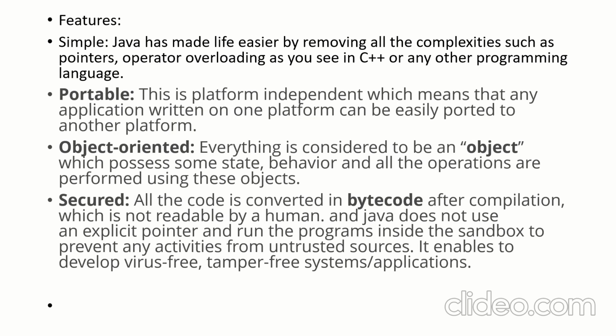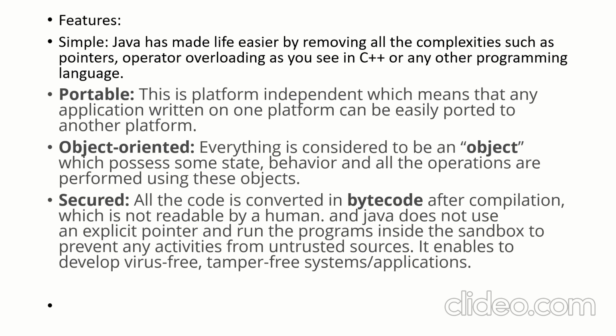Features: Java is simple. Not just secure, it's also known as a simple language. Why? In other languages like C or C++, you have concepts like operator overloading, pointers, and so on, and it's actually difficult to understand. But in Java, you don't have those things, so it makes your life easier when these complexities are not involved in the language.